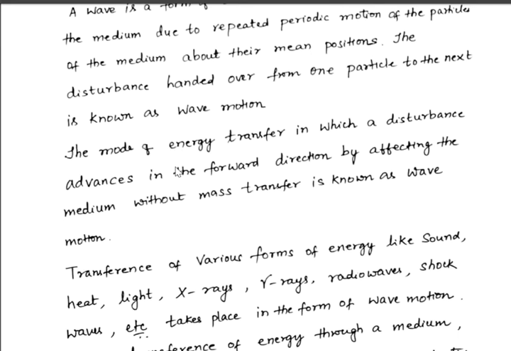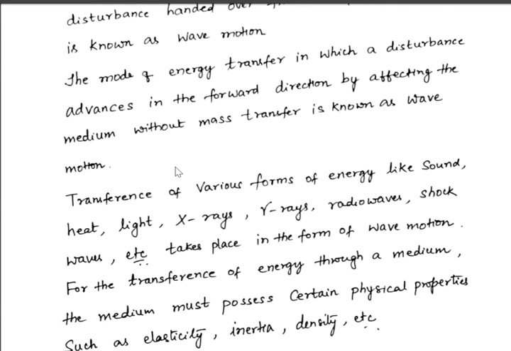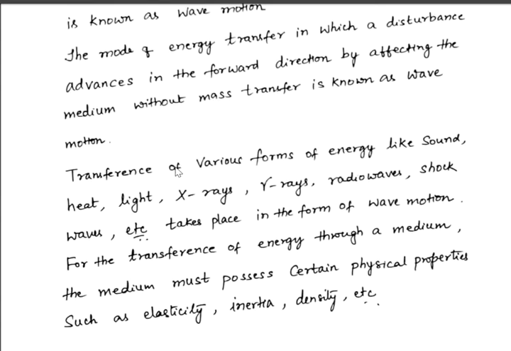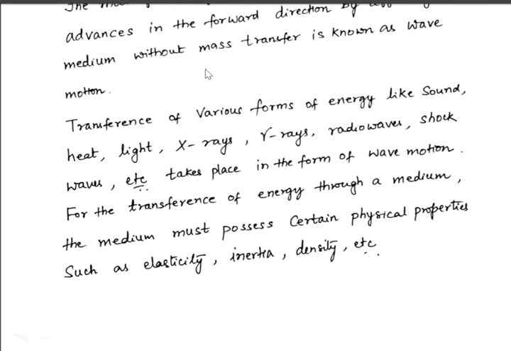The mode of energy transfer in which a disturbance advances in the forward direction by affecting the medium without mass transfer is known as wave motion. You can define wave motion in a different way. Wave motion means it is only the propagation of energy through the medium in the form of repeated vibrations of the particles of the medium. That's called wave motion.